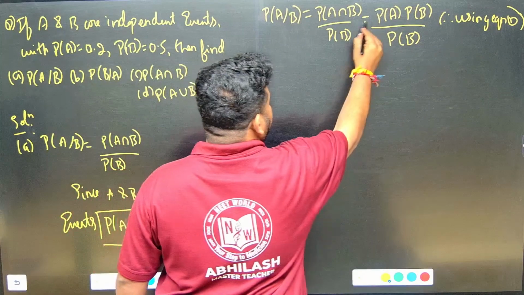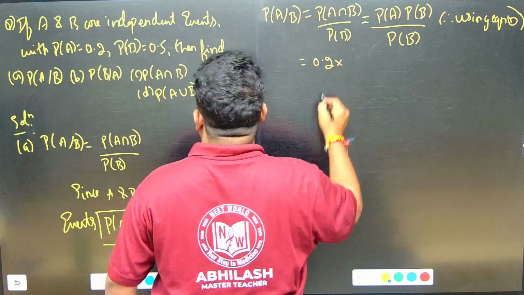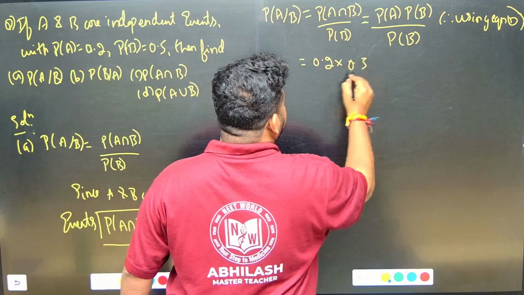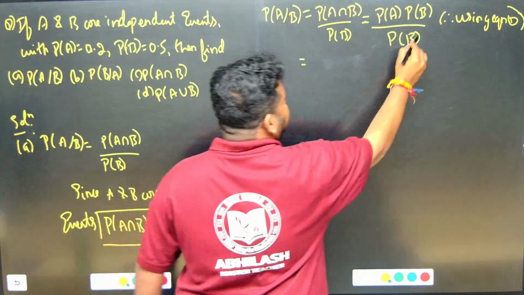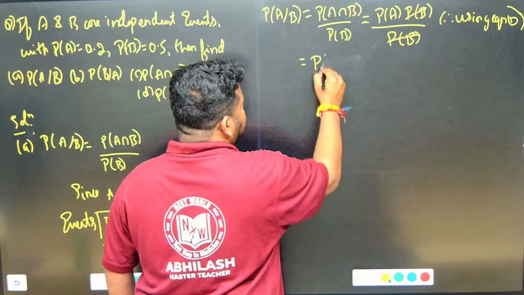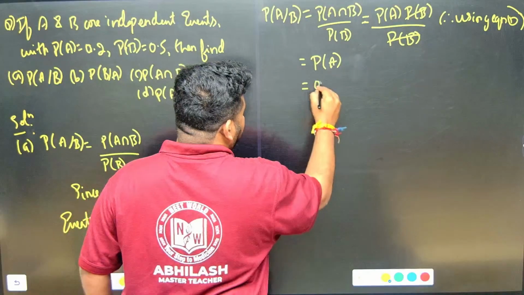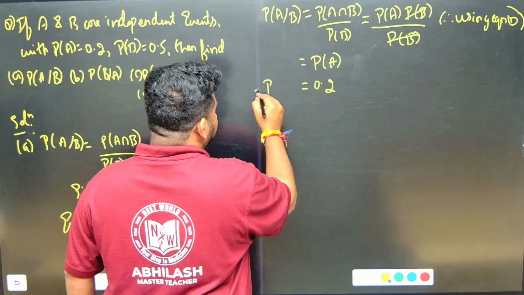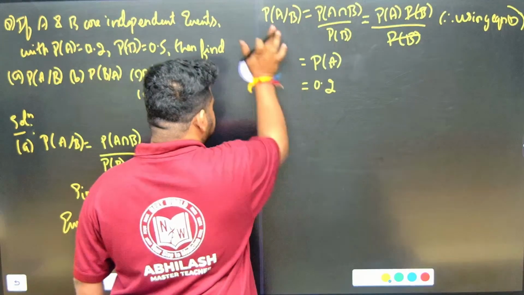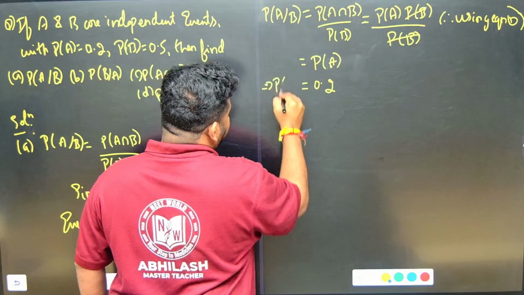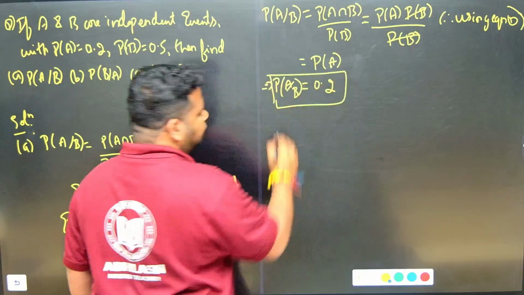Next, P of A, what is the value they have given? P of A is 0.2, P of B is 0.5, divided by P of B. So instead of writing P of B, I can cancel P of B. So directly I will have the value of P of A, that is nothing but equal to 0.2. This implies P of A by B is equal to 0.2. We got the answer, that's it.